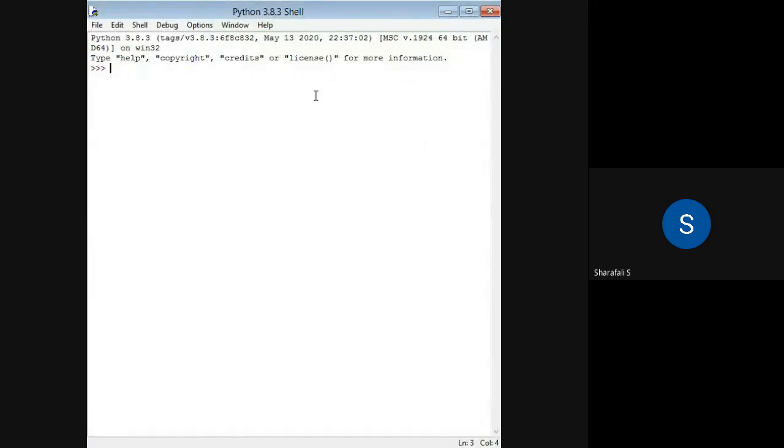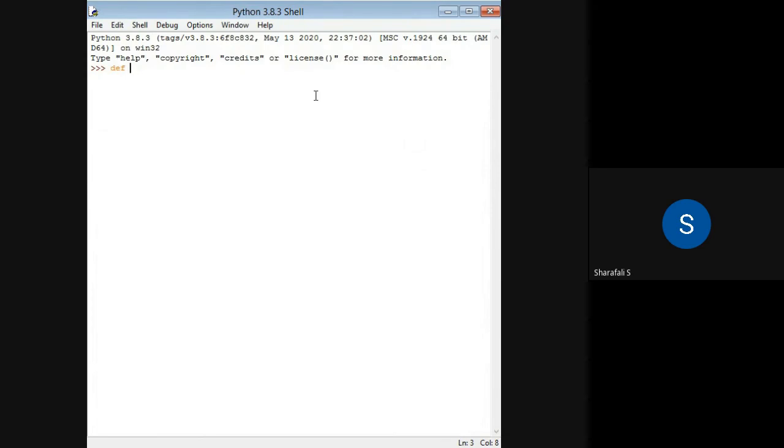And first we will be considering the first part, that is the definition of function. Initially we have defined one function.